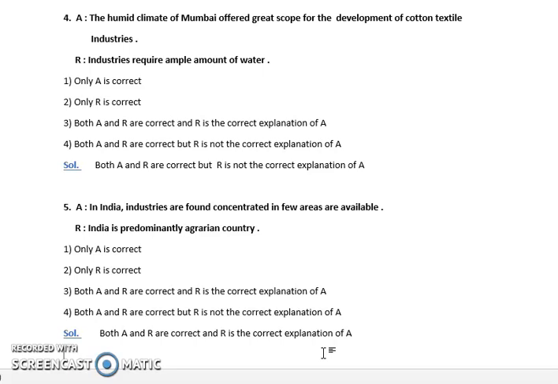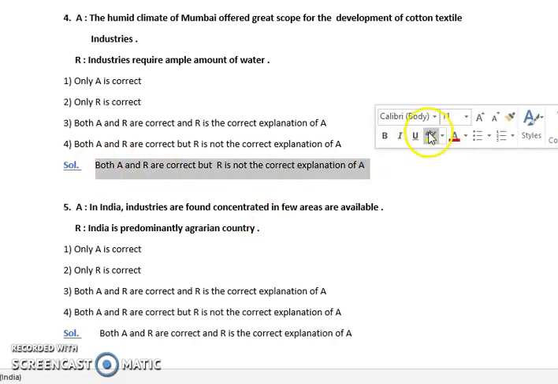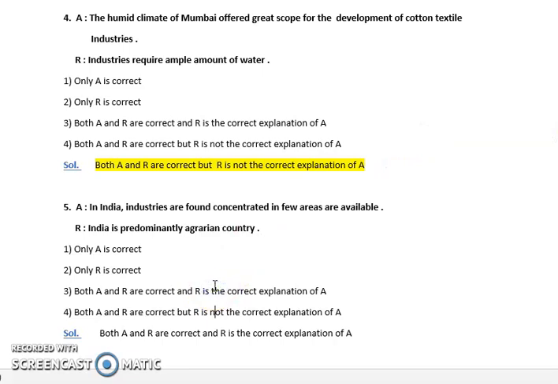It gets broken every time. So humid climate is very suitable for that purpose, and industries require an ample amount of water. Even this statement is correct, but R is not giving a correct explanation for A. Next, in India, industries are found concentrated in few areas and are available.